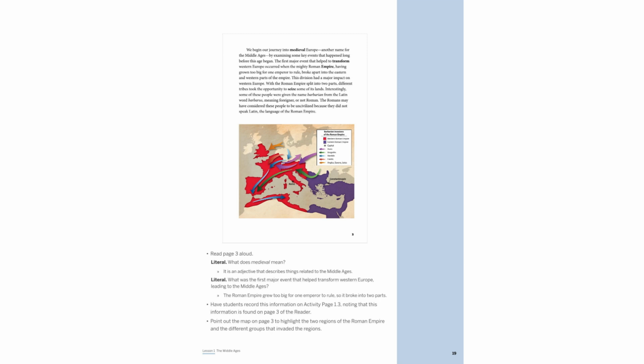Medieval, an adjective for the Middle Ages, marks a pivotal era. The Roman Empire's vastness led to its division into eastern and western parts, a key event shaping Western Europe.